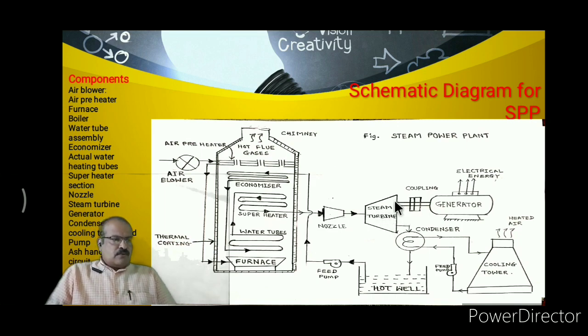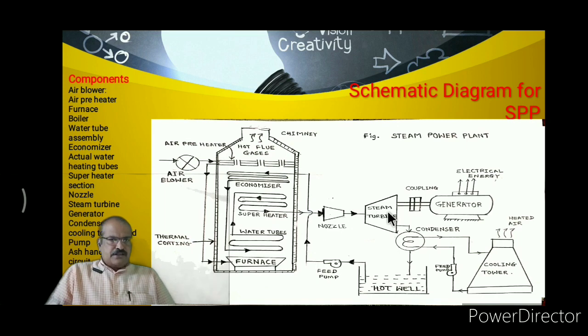Now the next one is the water tubes. This water tube assembly is placed in the middle portion of this boiler, and it is divided into three parts. The first one is called the economizer, the second one is the actual water heating tubes, and the third one is the superheater. Now see here, from the hot well the water is fetched using a feed pump, and this water is passed through the economizer.